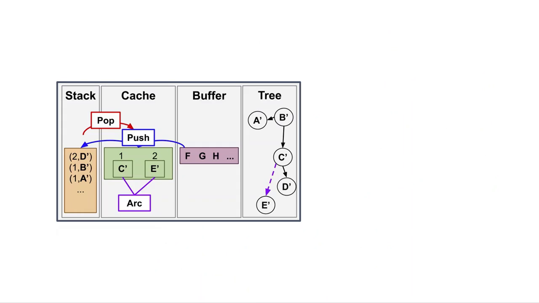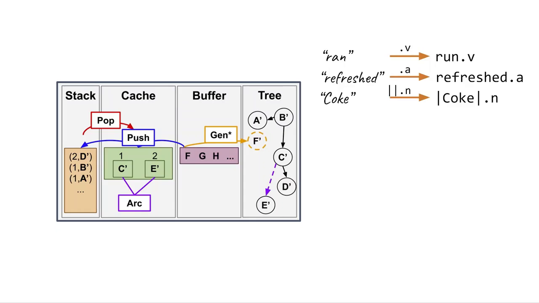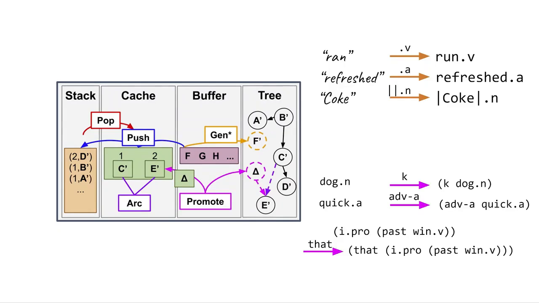We modified the cache transition system with 2 additional types of actions that exploit features of ULF. One is the token and part-of-speech-based symbol generation. For example, from the verb "ran," we generate the ULF symbol run.d. The other is promotion-based constituent modification. For example, the reification of the noun "dog" with the kind-forming operator k.